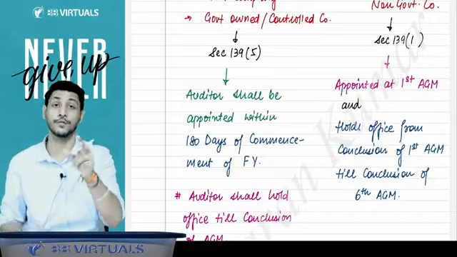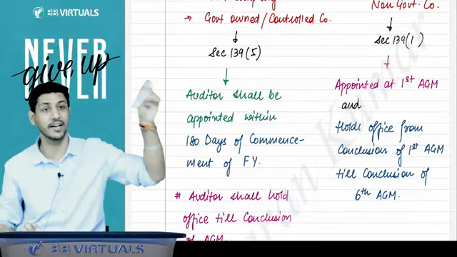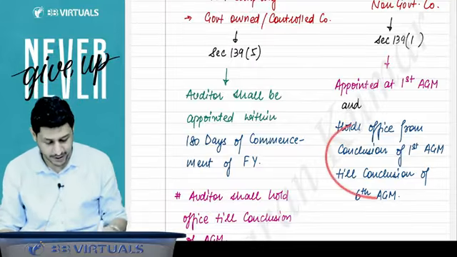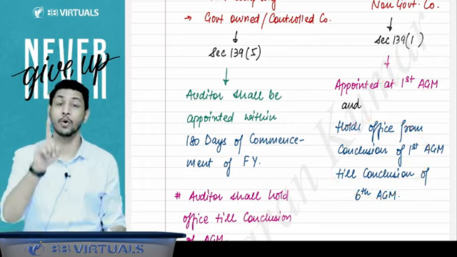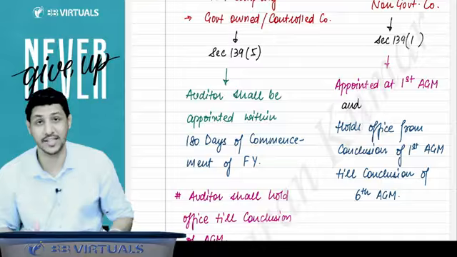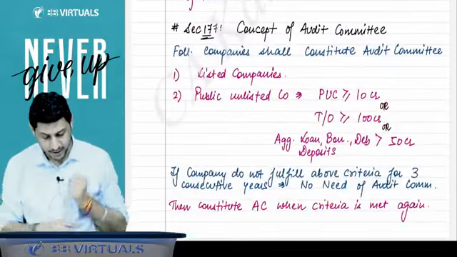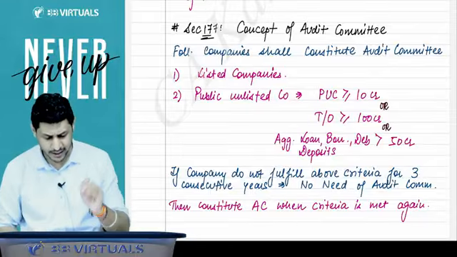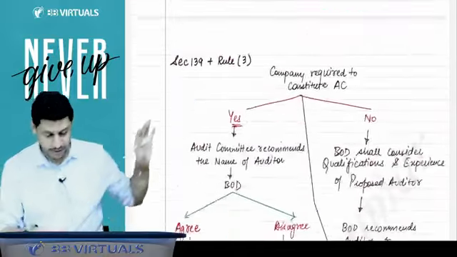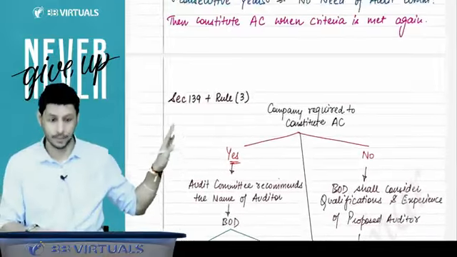He will be holding office from the conclusion of first AGM till the conclusion of sixth AGM. That will be the tenure of the office of that auditor who is appointed in the first AGM. He will be called a subsequent auditor. Now, how do we have to appoint him? Understand in a very easy manner. I'll tell you that there is a chart, and from that chart you will be able to understand very easily.